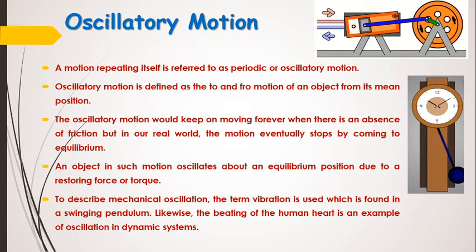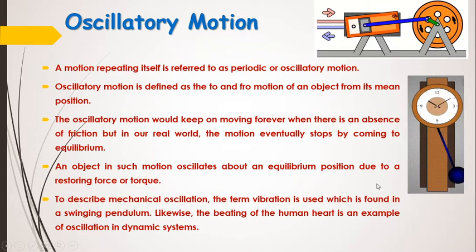An object in such oscillatory motion oscillates about an equilibrium position due to a restoring force or torque. Oscillatory motion is always periodic, but a periodic motion may or may not be oscillatory. There are many examples in our day-to-day lives of oscillatory motion.